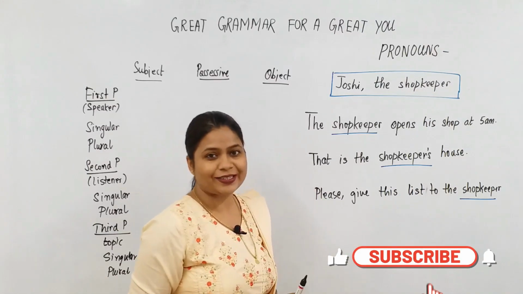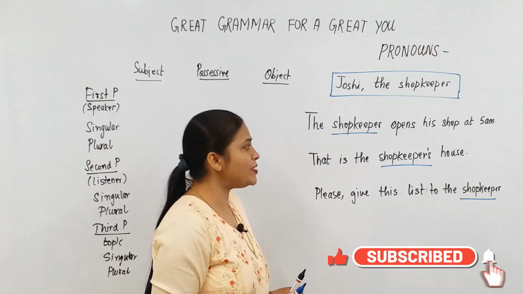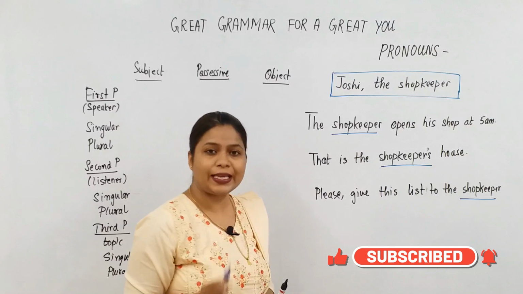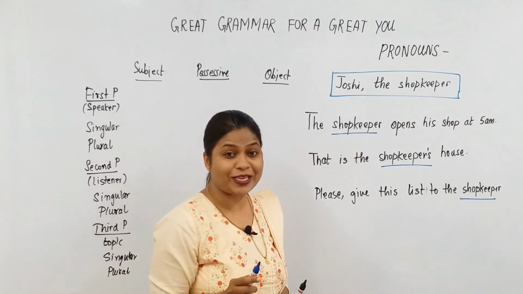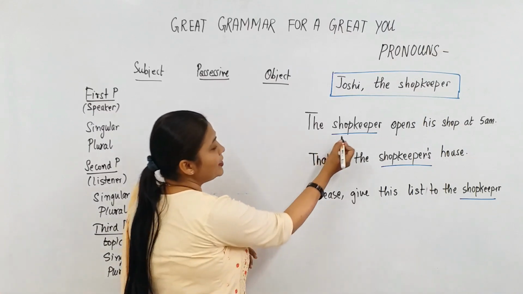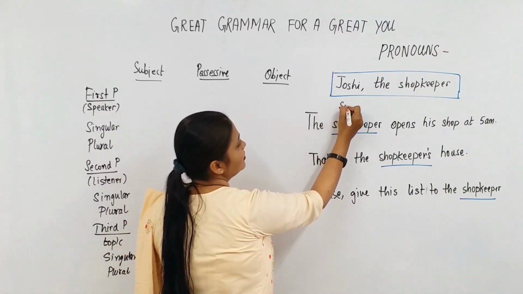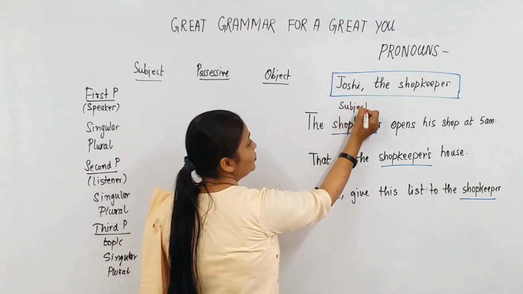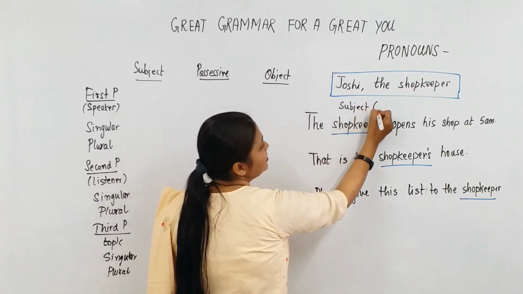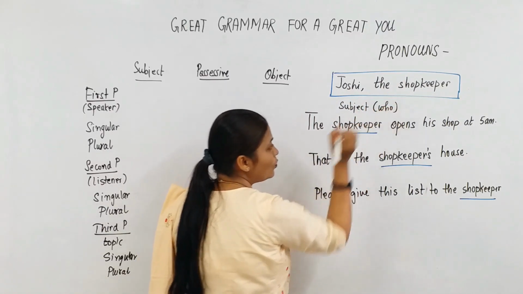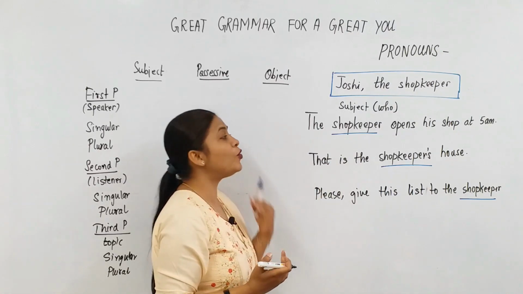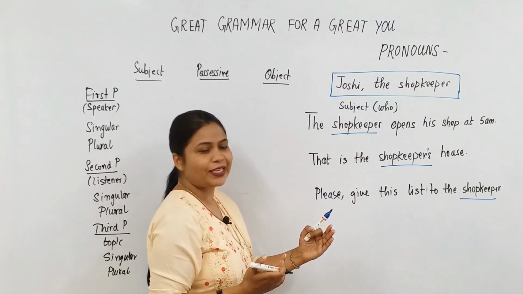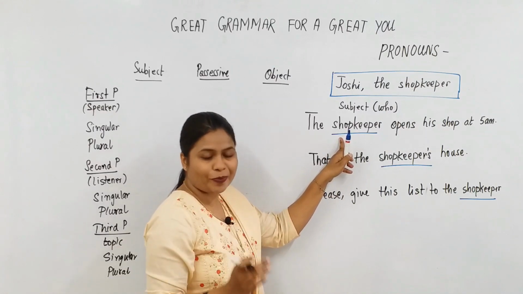In the first sentence, the shopkeeper opens his shop at 5 a.m. Who opens the shop at 5 a.m.? The shopkeeper. So that means the noun shopkeeper is the subject of the sentence. It answers the question who before the verb. Like you put the question who before the verb. Who opens the shop at 5 a.m.? The answer is the shopkeeper.